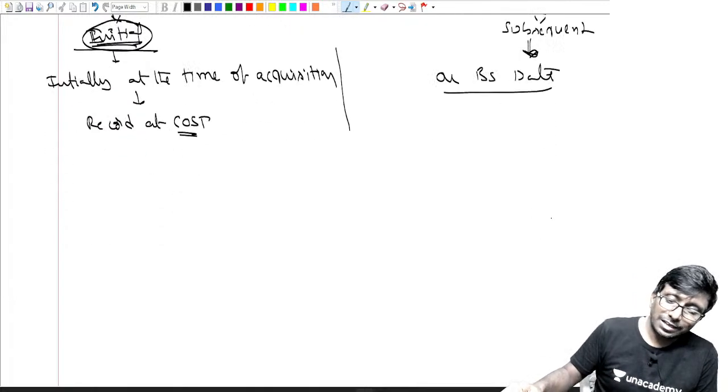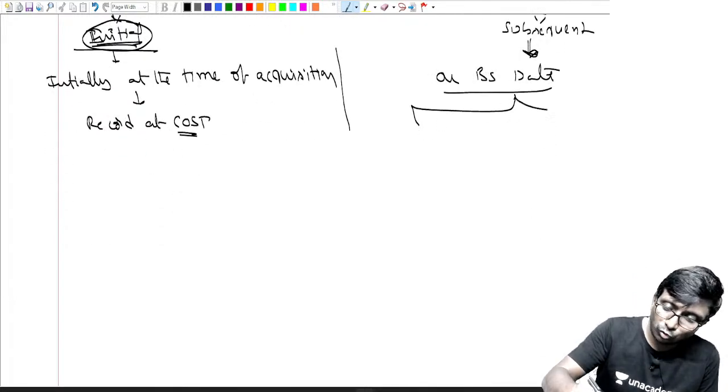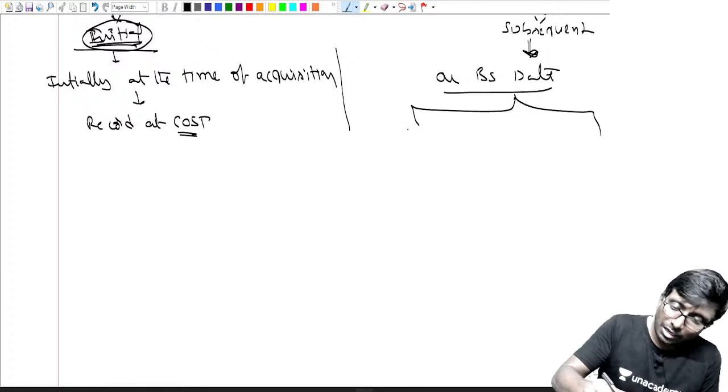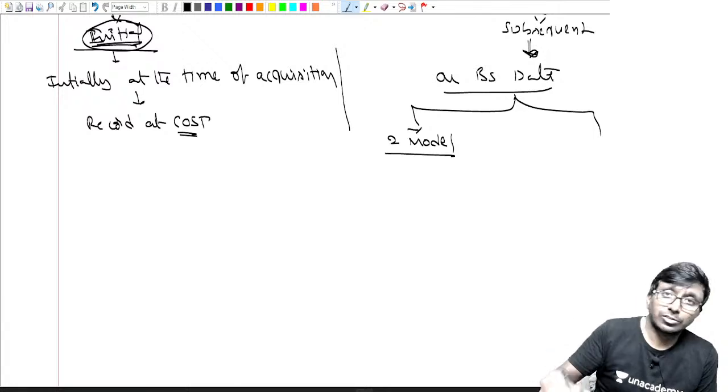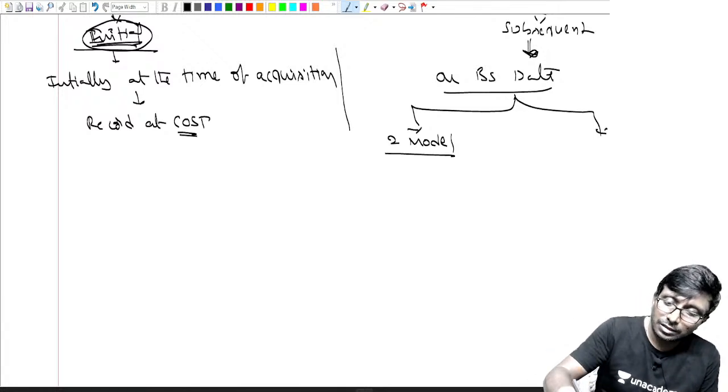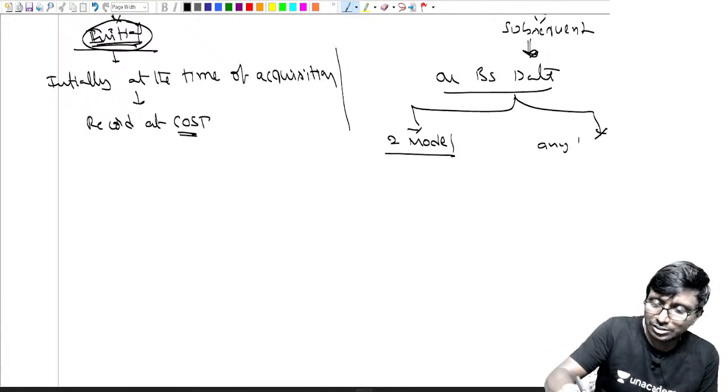So, on the balance sheet date, actually we have two things. One is normal: what is that model? You have two models. You have to select whether it is the cost model or the revaluation model. You have to select it. Or the second thing is what? Any additional expenses.